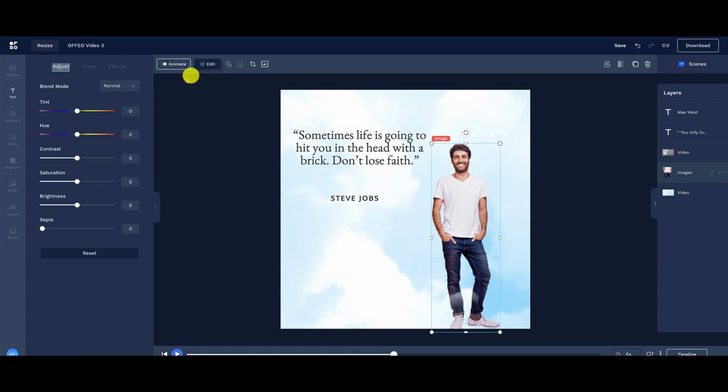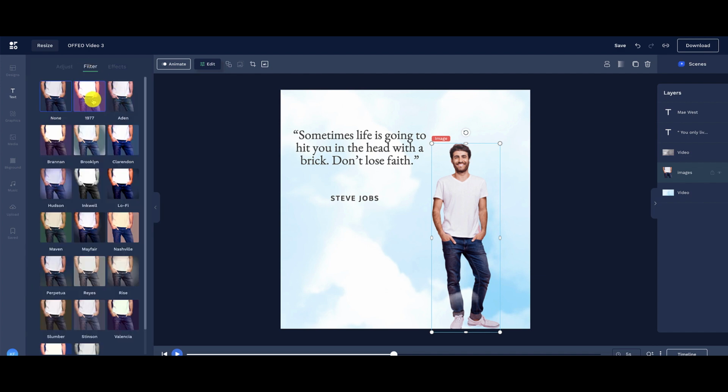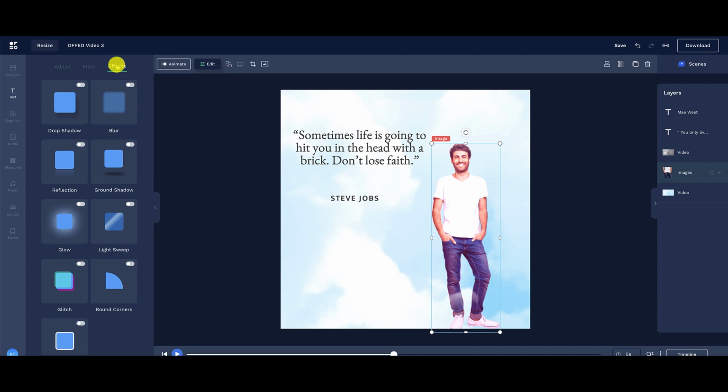I can edit, again, different things. I can adjust the colors. I can add filters if I want to. If I want to change it to this, I can add that filter over there. I can add effects, so I can make it blurry if I want to, just by toggling on or off. If I want to add a glow to this guy, I can do that as well. So it's totally customizable. And again, you can replace the image.